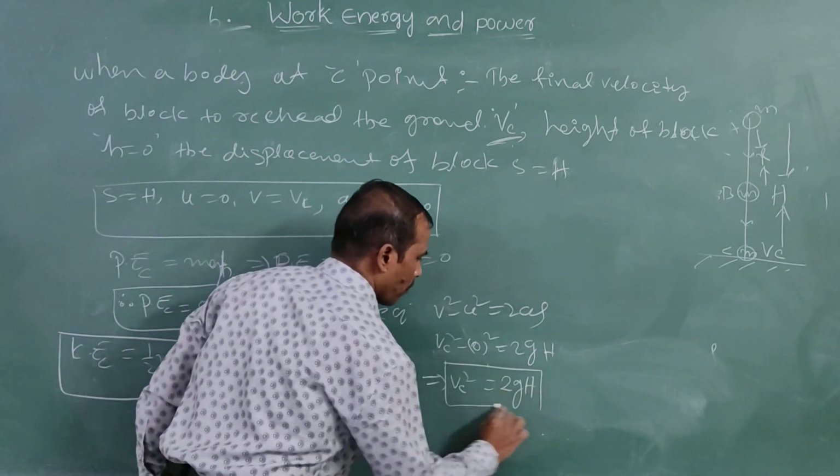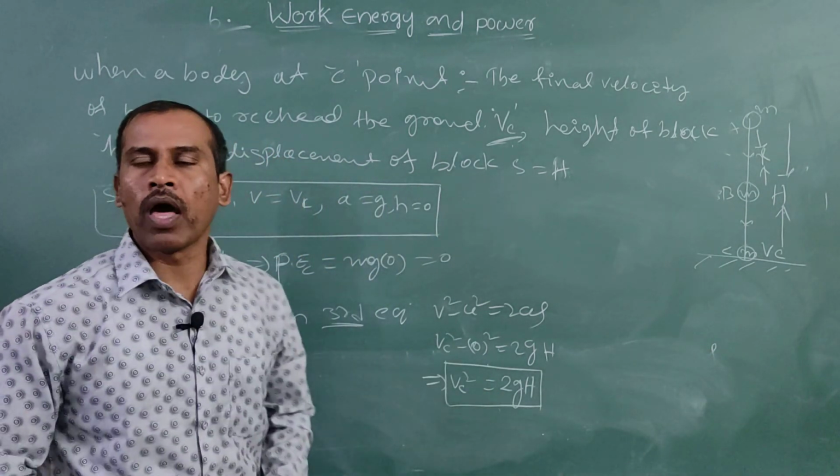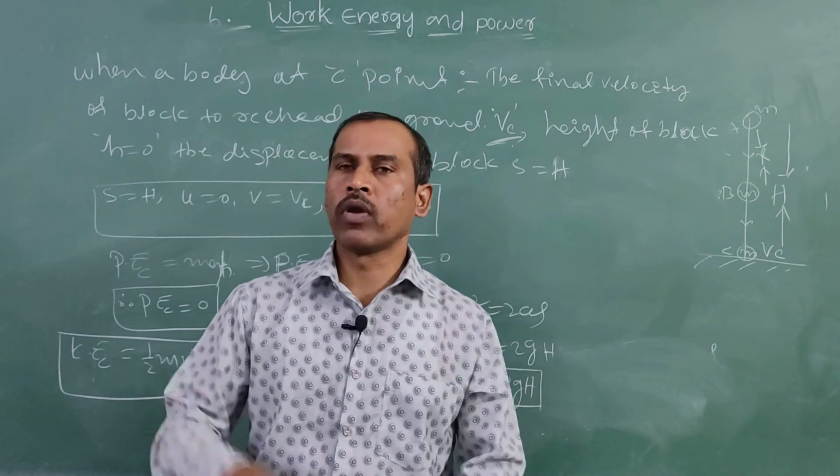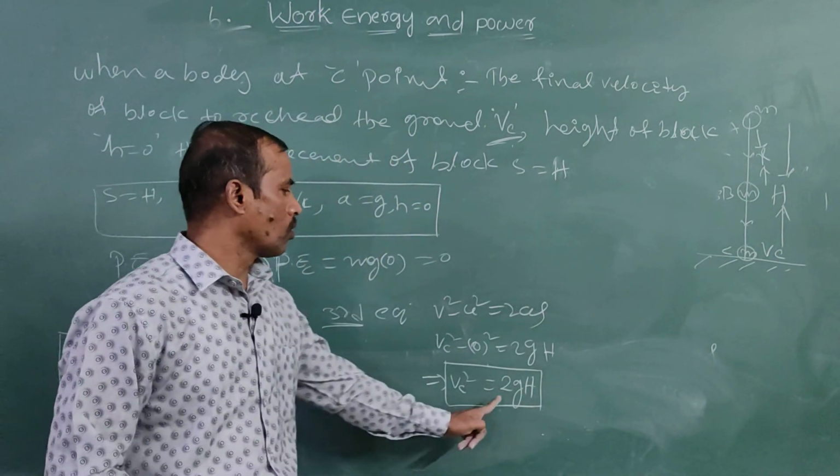This is the velocity of the block to reach the ground.